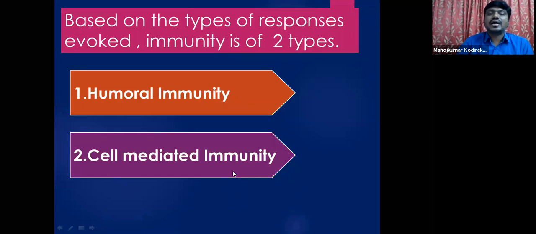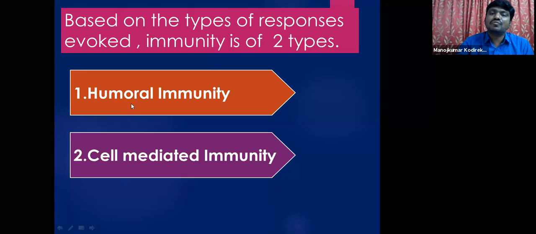Now, coming to the types of responses evoked or shown by the immune system, immunity is again of two types: humoral immunity and cell mediated immunity. Humoral immunity: humors means body fluids. As these body fluids are involved in evoking immunity against the pathogens, such immunity is called humoral immunity. And in cell mediated immunity, the immunity is mediated by cells. Different immune cells are involved in providing this immunity, and so such immunity is called cell mediated immunity.